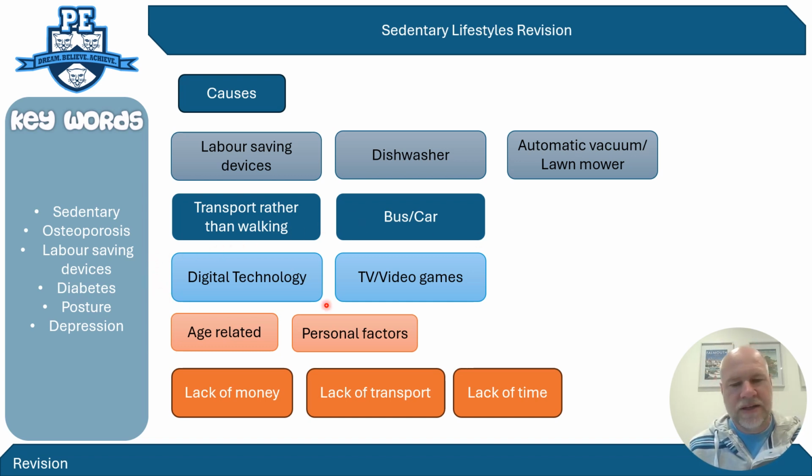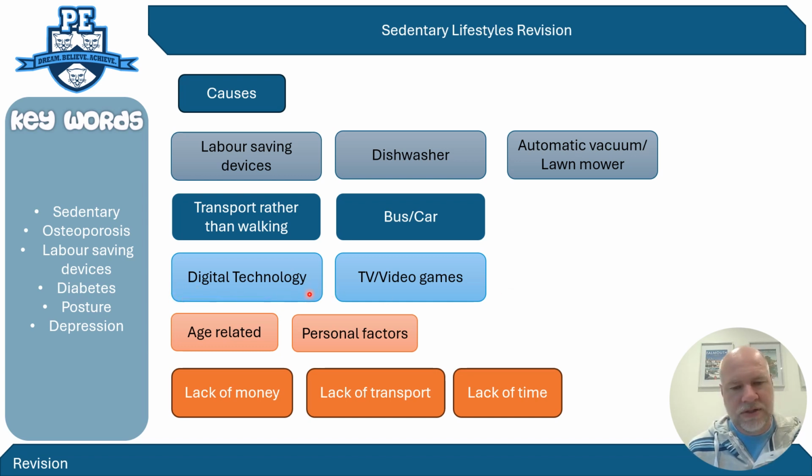And then other aspects of technological development. So yeah, TV and video games are more appealing than physically exercising and playing sport to many people. And the video games are designed in that way, to keep people addicted to it, and so is TV really. So it actually prevents people doing physical activity and therefore they become more sedentary.